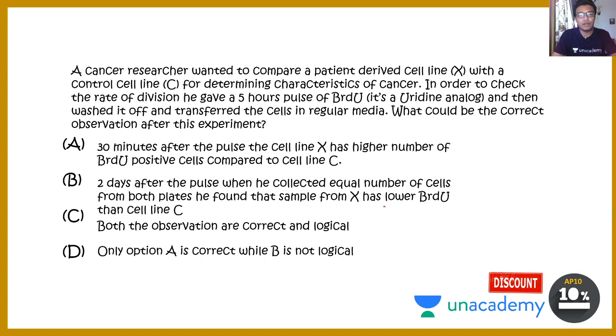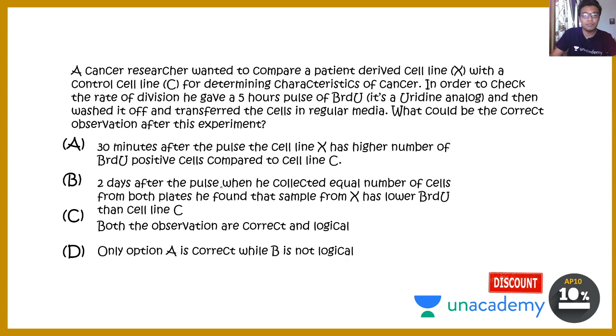A cancer researcher wanted to compare a patient-derived cell line X with a control cell line C for determining characteristics of cancer. In order to check the rate of division, he gave 5-hour pulses of BrdU, which is a uridine analog, and then washed it off and transferred the cells into regular media. What could be the correct observation after this experiment? 30 minutes after the pulse, cell line X has a higher number of BrdU positive cells compared to cell line C.